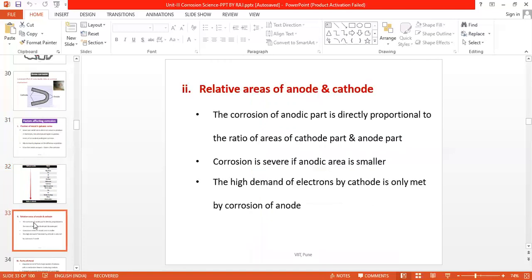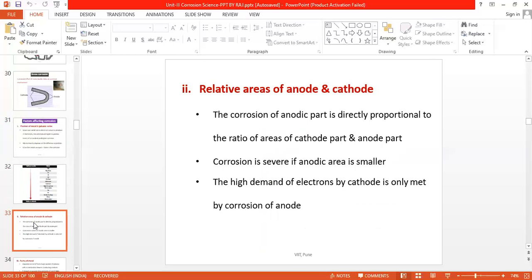Then the next factor is the relative area of anode and cathode. Now consider three cases. In one case, the areas of both anode and cathode are the same. In the second case, the anode is smaller and the cathode area is bigger. And in the third case, the anode is bigger and the cathode is smaller. When both the areas are the same, the corrosion will continue at the same rate because whatever number of electrons are produced at the anode are given to the cathode, and that was the requirement of the cathode.